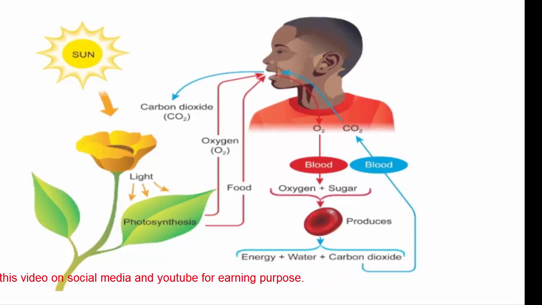Plants in the presence of sunlight make oxygen, and we inhale that oxygen, we exhale carbon dioxide, and plants absorb that carbon dioxide. We inhale oxygen, which is utilized to convert food into energy, and remember that food is converted into energy inside the cells, and this energy is required for normal body functions, to grow, to move around, and to keep our bodies healthy.